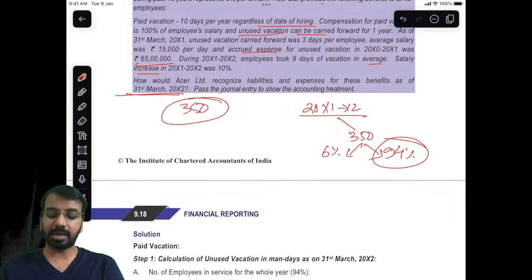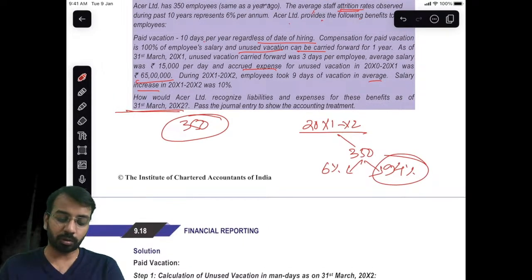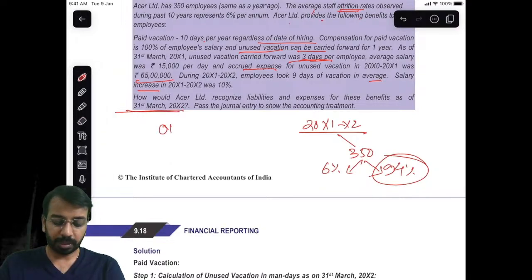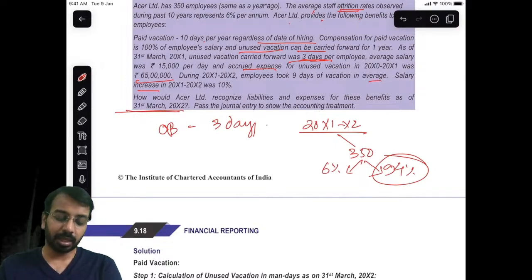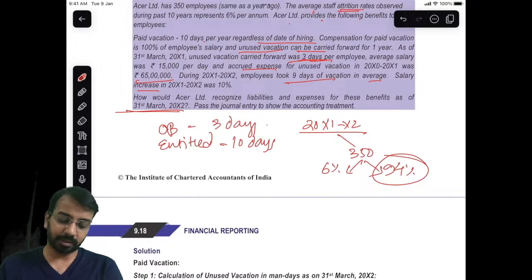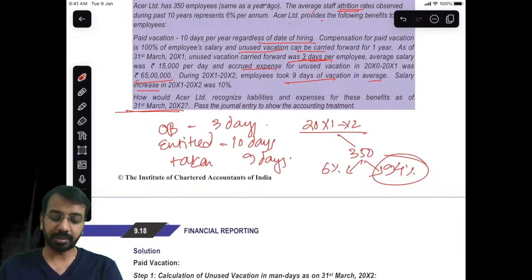Now for these 94% employees who have come from the previous period, what do they have? They have carry forward 3 days. So they have opening balance 3 days. They can take leave. Then entitlement 10 days. Then they took 9 days of vacation. So 3 plus 10, 13. 13 minus 9, they have a balance of 4 days.